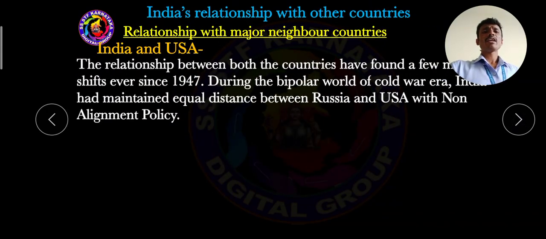The relationship between both countries has seen a few shifts ever since 1947.